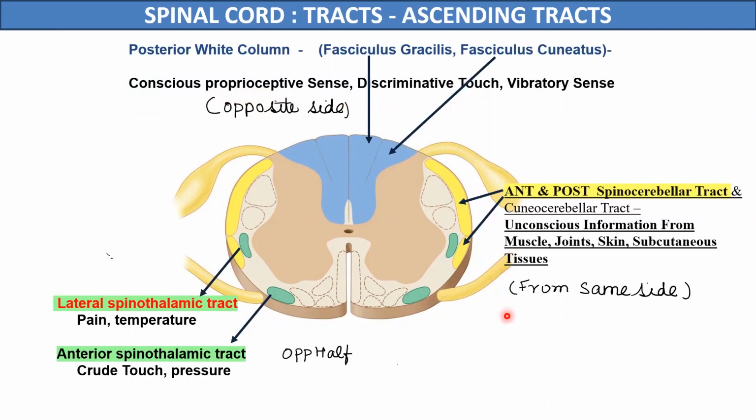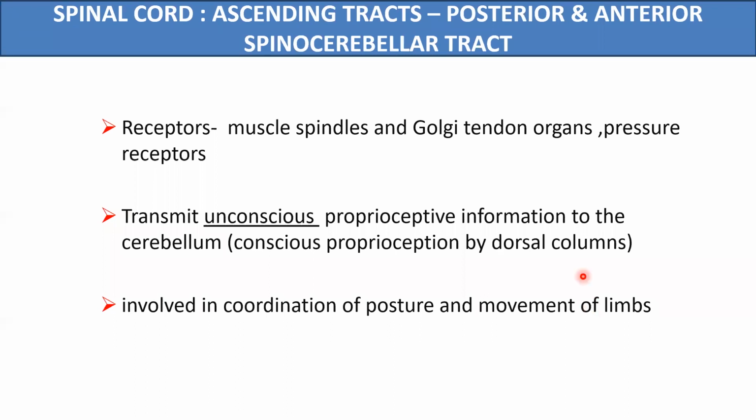The next tracts we are studying are located in the lateral white column, and these are the anterior and posterior spinocerebellar tracts. Both the anterior and posterior spinocerebellar tracts carry the sensory impulse of unconscious proprioception towards the cerebellum. This information of unconscious proprioception is involved in coordination of movement of the limbs and also in maintenance of posture.